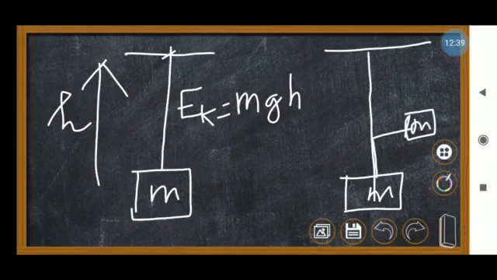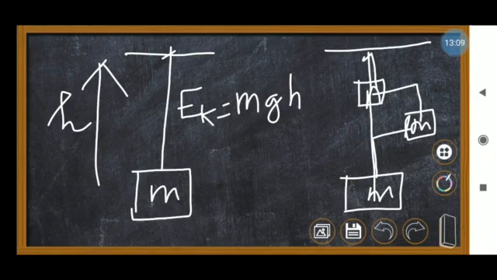I have taken a different path, and then it will come down in a different path, this kind of. So if I take any object along a different path, the potential energy will not change. The potential energy must be calculated from the initial point and the final point. So it is not required which path you are taking. That is what they have given in your book, figure 11.8.